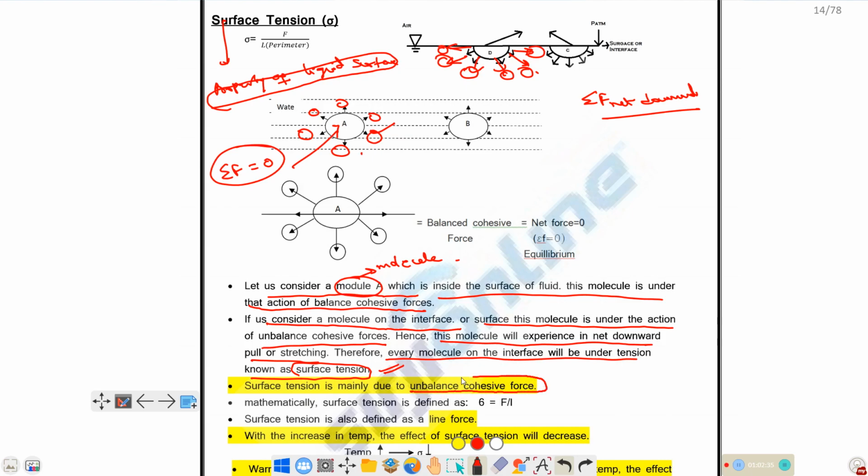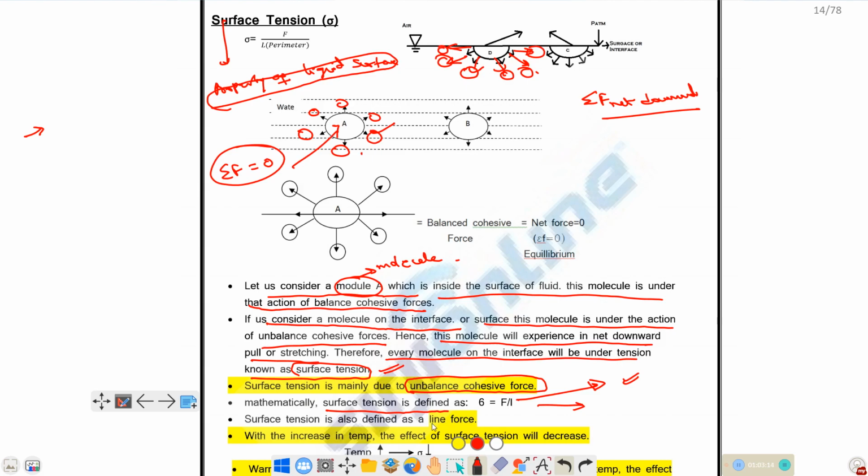It is mainly due to unbalanced cohesive force. So from an objective point of view, they will ask you: surface tension is the property attained due to the cohesive forces of molecules. Okay. So mathematically, how do we represent it? Mathematically, surface tension is defined as the force acting on an imaginary line drawn on a liquid surface, acting perpendicular to the line, per unit length. I have discussed this surface tension topic in detail on my YouTube channel, so please follow that.